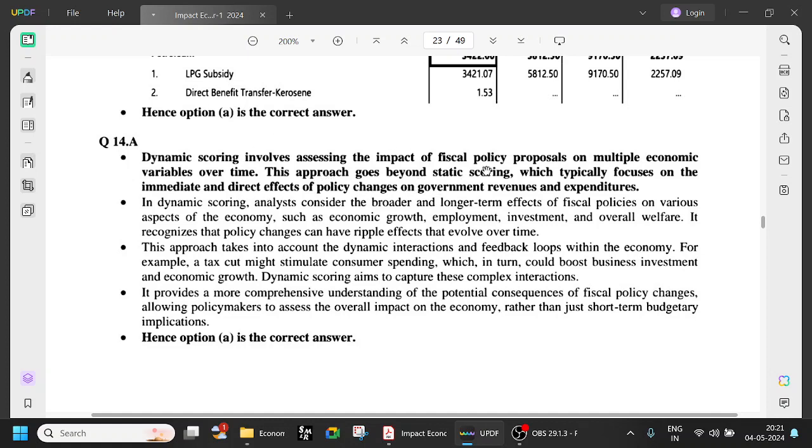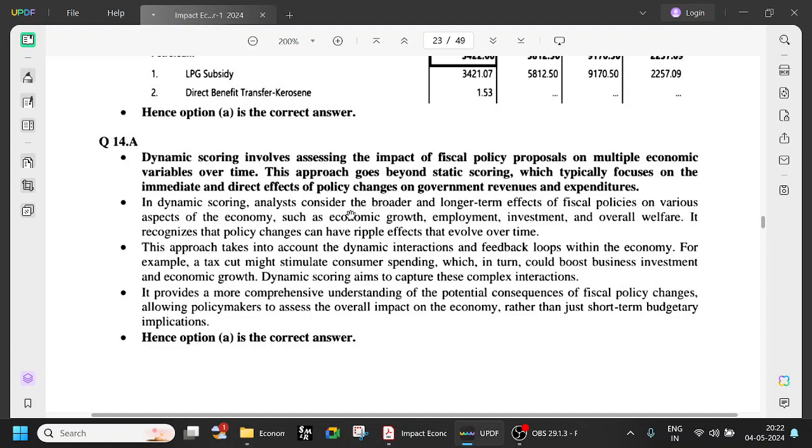This approach goes beyond static scoring, which typically focuses on the immediate and direct effects of policy changes on government revenues and expenditures. For example, if you increase the GST or decrease the GST, that's a policy change, and how it will affect the government revenue and expenditure. That is static scoring. If it is immediate and direct effects, then it is static scoring. So multiple variables over a period of time is dynamic scoring.